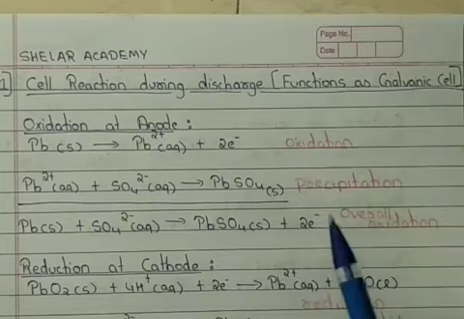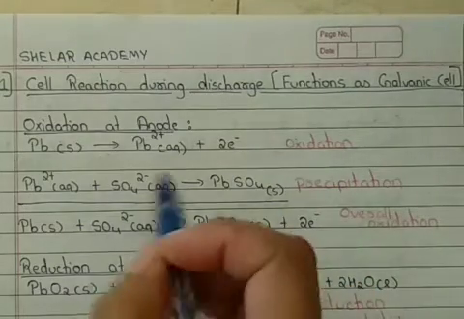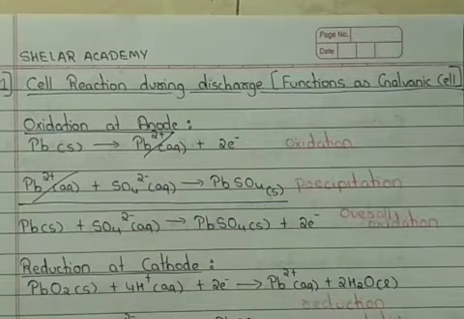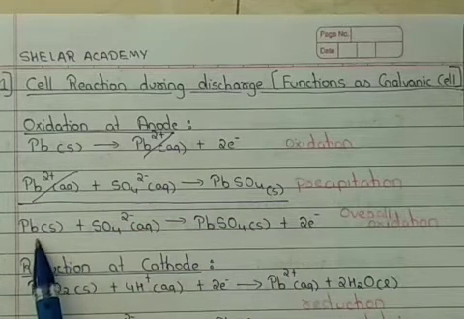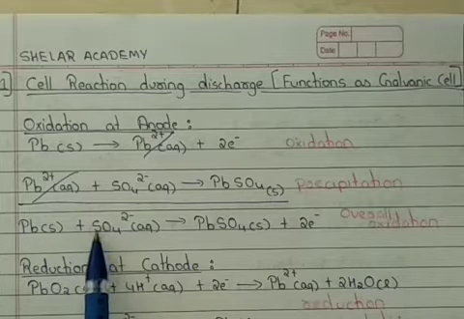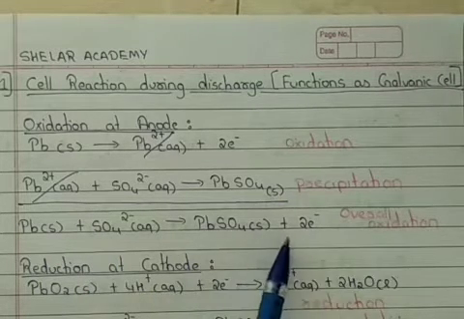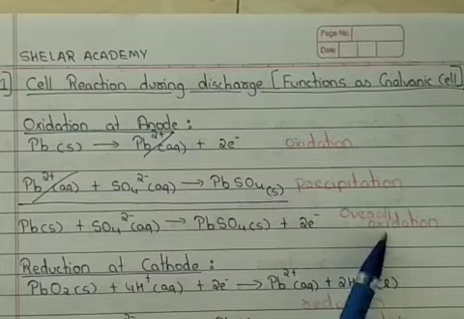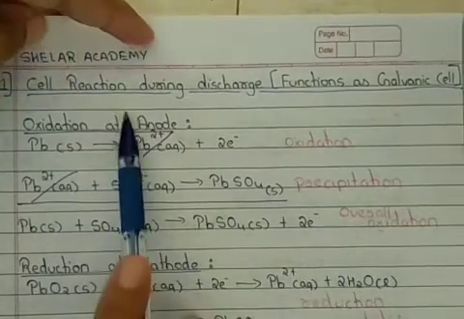So the overall oxidation will be an addition of these two, where the Pb2+ ion common on both sides gets cancelled, and the overall oxidation will be solid lead combining with sulfate ion to form lead sulfate by giving away 2 electrons. This will be our overall oxidation reaction taking place at the anode.